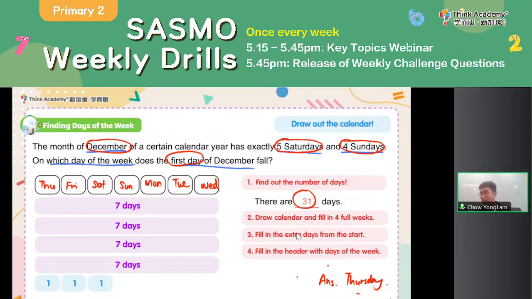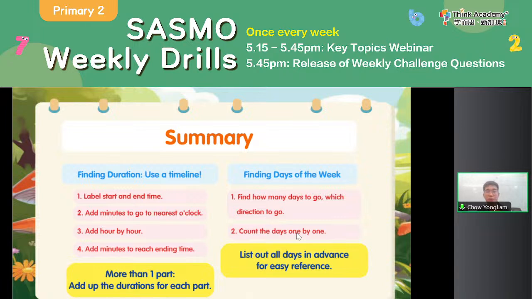Some of y'all have already given me the answer. Very good. So by drawing out the calendar, labeling in the full weeks first, and then putting the extra days, you can find out what is the first day, what is the second day, what is the next day of a month. So this is a secret trick that I want to share with you. And with that, that is the end of our lesson today.